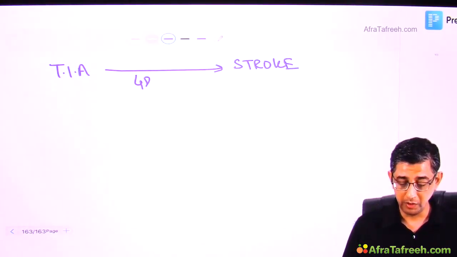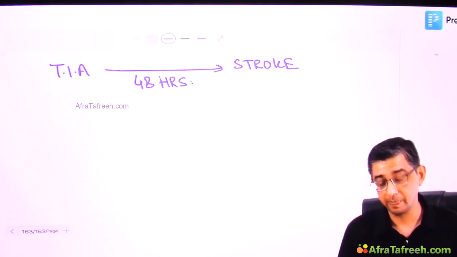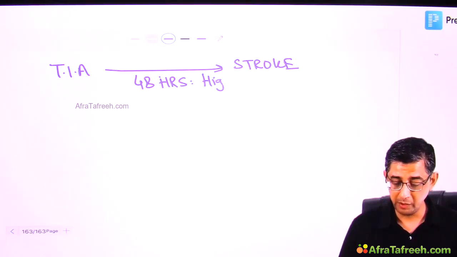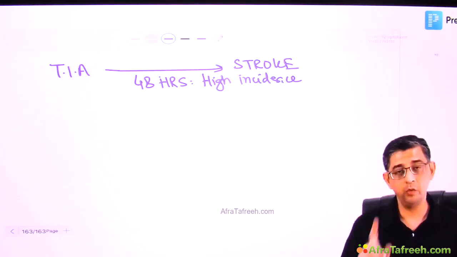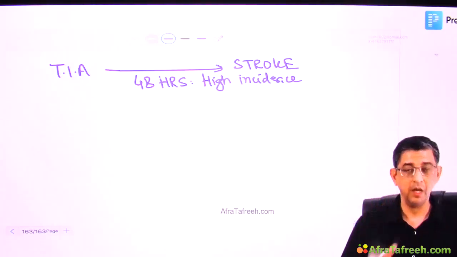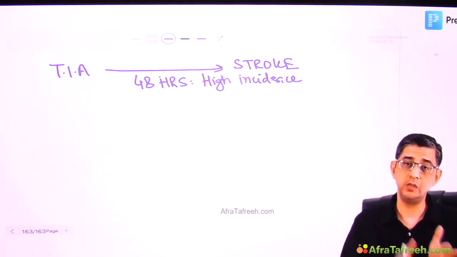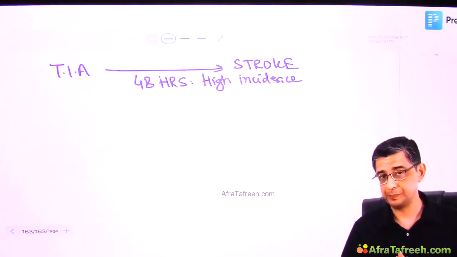And now I want to tell you that the highest chances of development of stroke are seen in the next 48 hours. Next 48 hours are important for this. Please do not mess up between the time frames. I said improvement usually will start by the first hour. Upper limit of improvement for TIA is 24 hours. But look at what I said now.